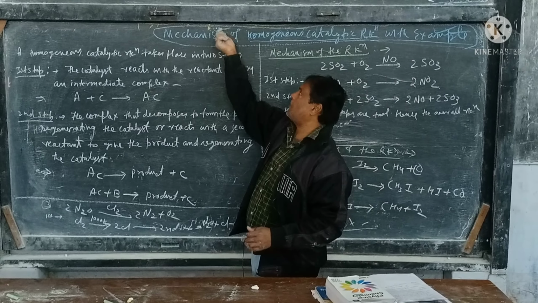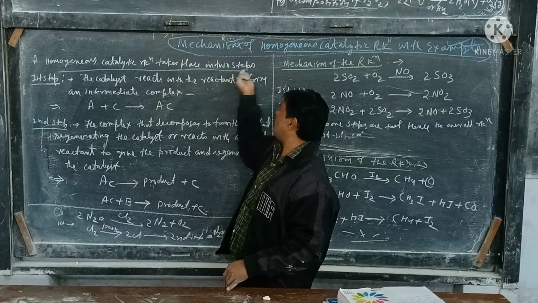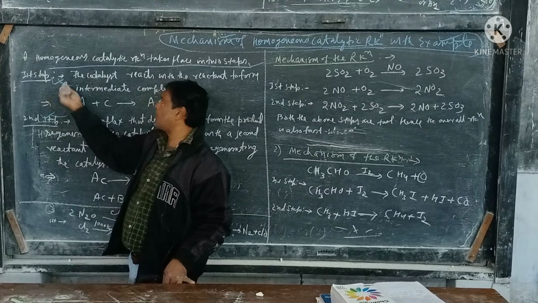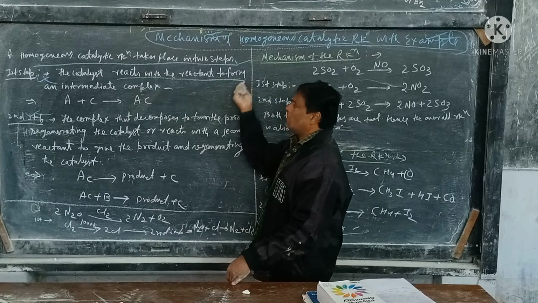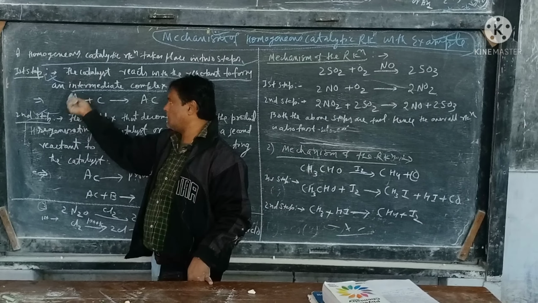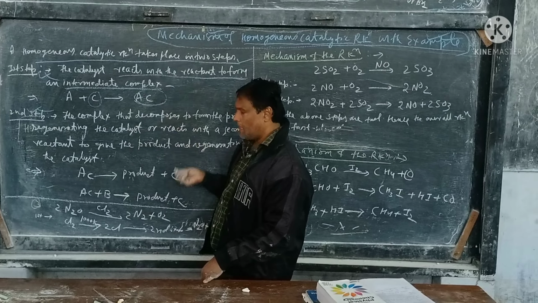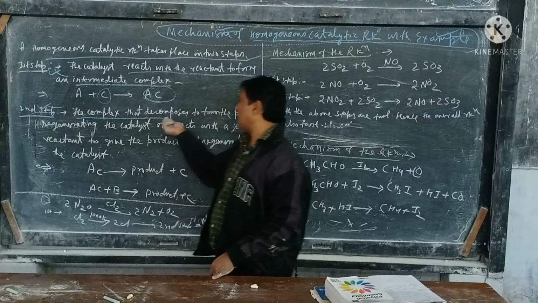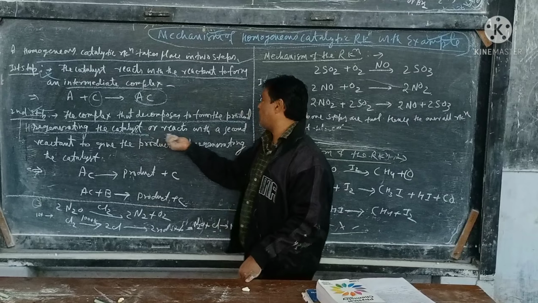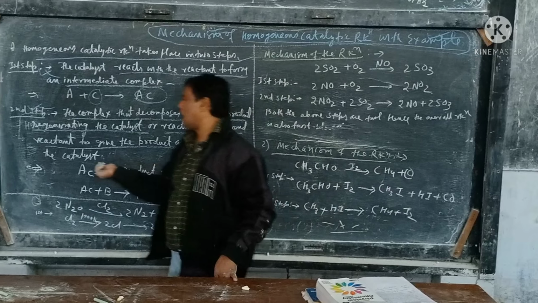What are the different steps behind this? A homogeneous catalytic reaction takes place in two steps. In the first step, the catalyst reacts with the reactant to form an intermediate complex. That is, the reactant A reacts with the catalyst C and gives the complex AC. In the second step, the complex decomposes to form the product, regenerating the catalyst, or reacts with the second reactant to give the product and regenerate the catalyst.